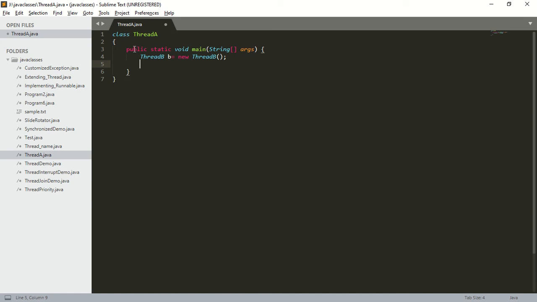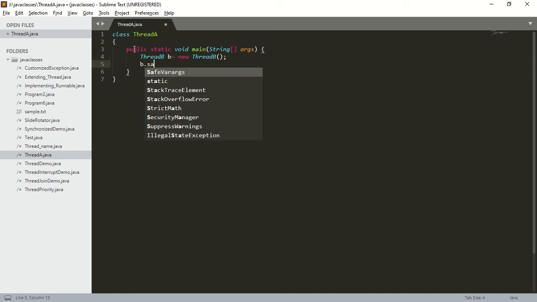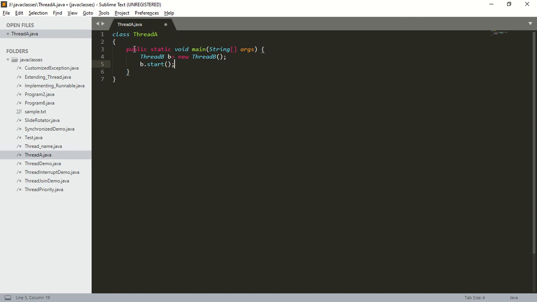Next, I am going to start this thread. How to start? b.start(). Next, I am going to create this ThreadB class: ThreadB extends Thread.